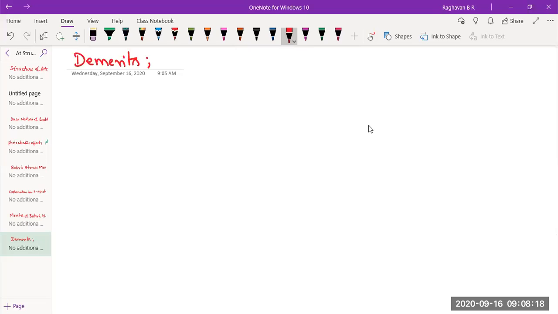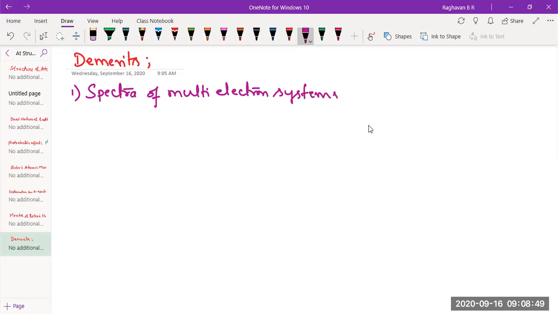Now, Bohr's theory can explain spectra of hydrogen and hydrogen-like species. What about the spectra of species containing more than one electron? That is multi-electron systems, we say. So the theory doesn't explain spectra of multi-electron systems with more than one electron.